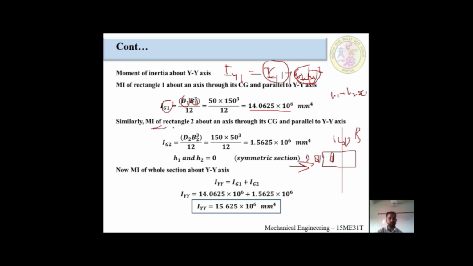Similarly we have to calculate the moment of inertia about rectangle 2, about an axis through its centroid parallel to the y-axis. Here also h1 and h2 are equal to 0, for that reason we are calculating only this much. I am erasing this part because I am going to calculate the second part.